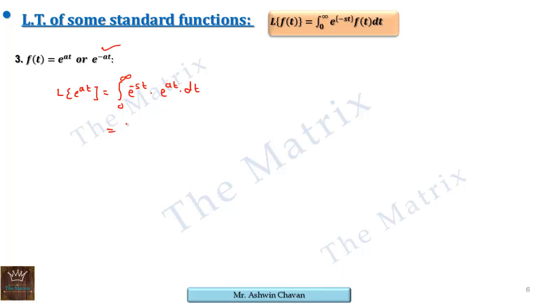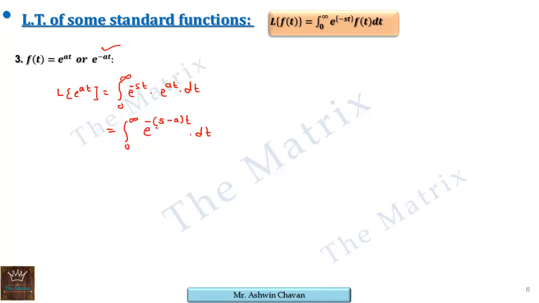There are two exponential terms, that's why they can be clubbed together. Now the bases are the same, so the powers can be added: e raised to minus of s minus a into t, dt. Okay, now it is a single function.